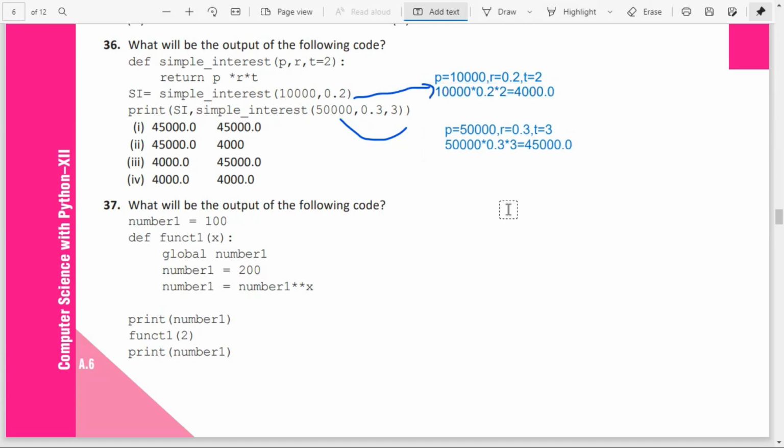So the answer is: the first one is 4,000, then the second one is 45,000. Option 3 is the answer.